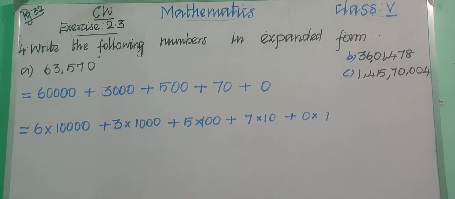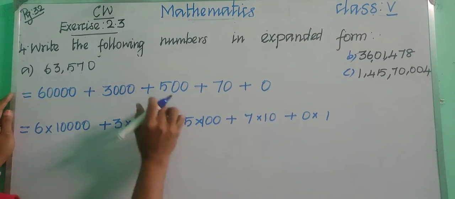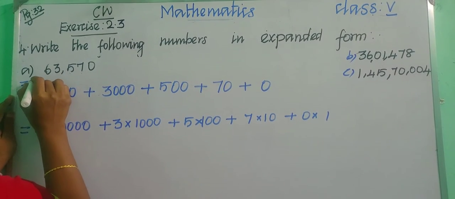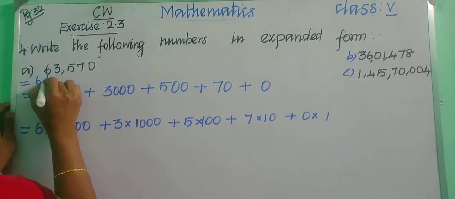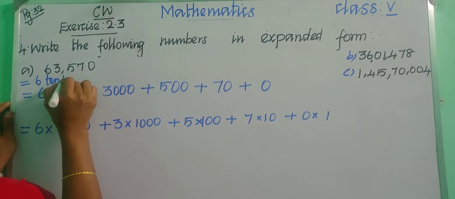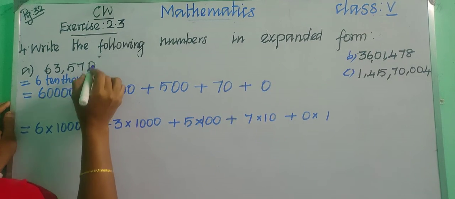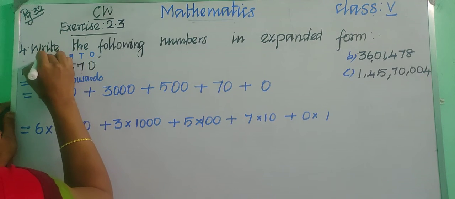Okay. Very easy. Right. So copy this in your classwork notebook. If you need this to write in the words, means also you can write 60,000, right? 6 10,000s. Okay, 6 10,000s. So children, it is ones place, tens, hundreds, thousands, 10,000s, right?